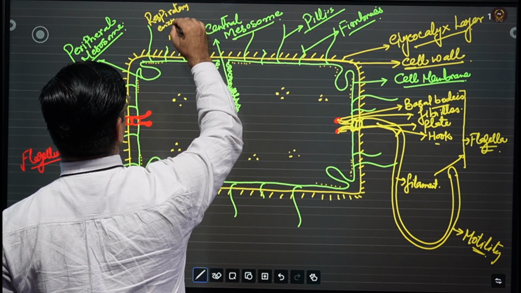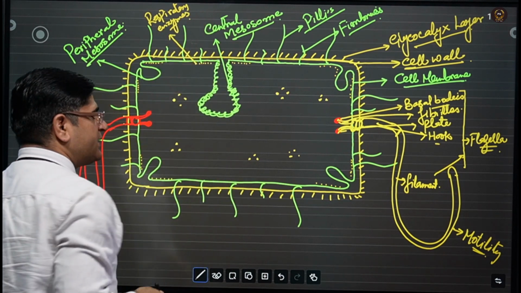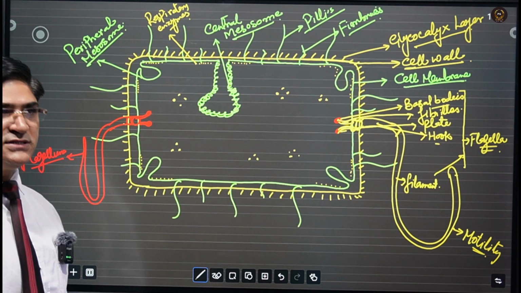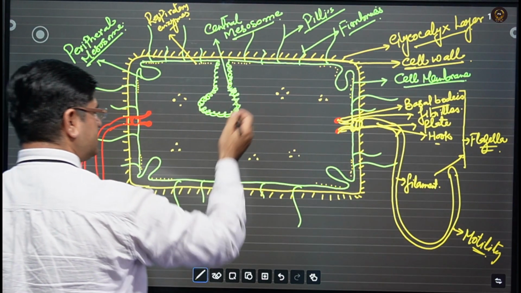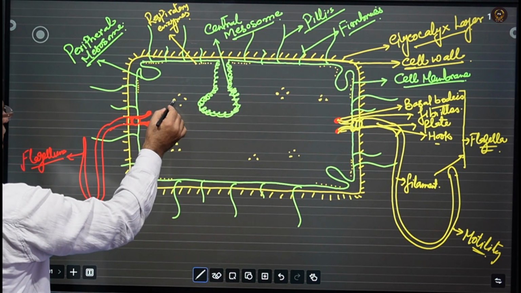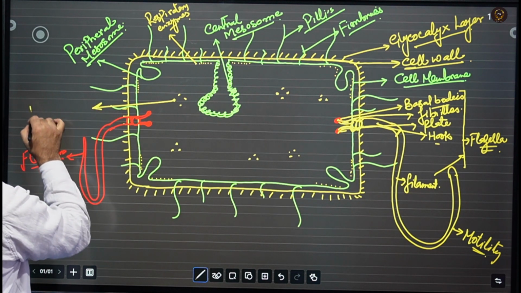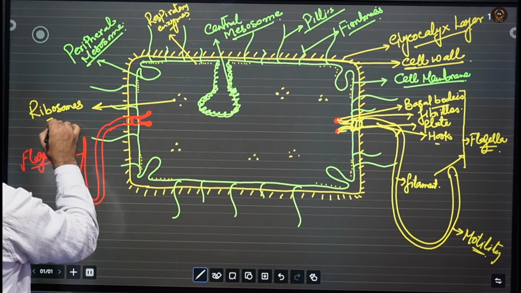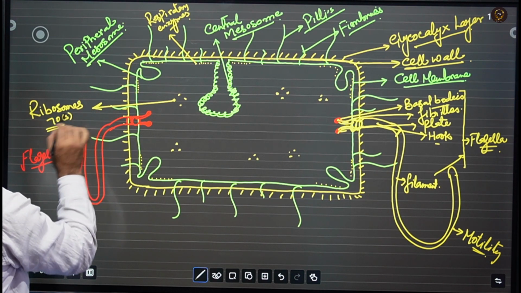They help in the enzymatic respiration process, so they are called respiratory enzymes. These granular bodies present in the cytoplasm are the ribosomes, of the 70S type, that you know.